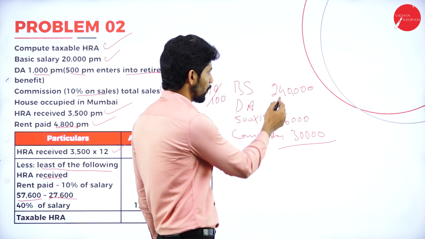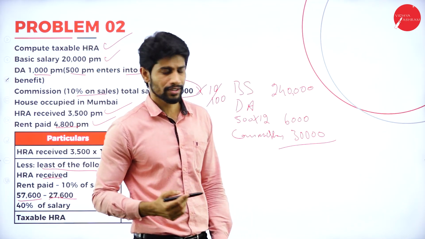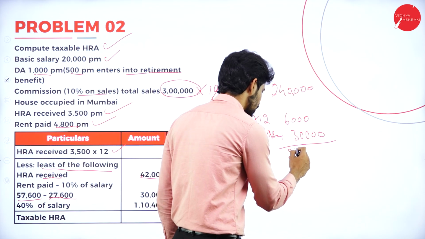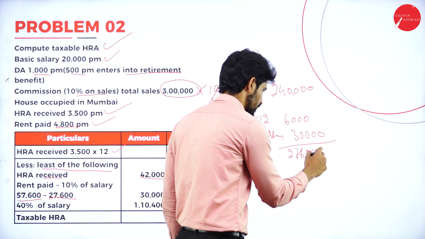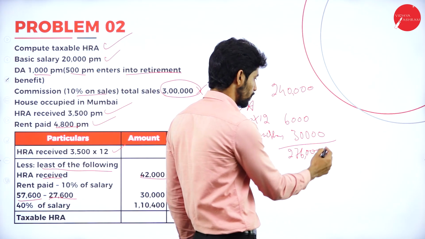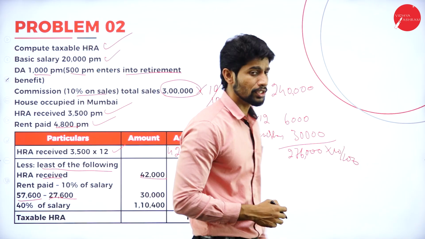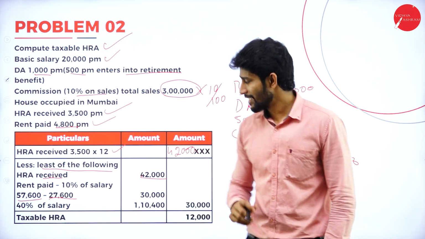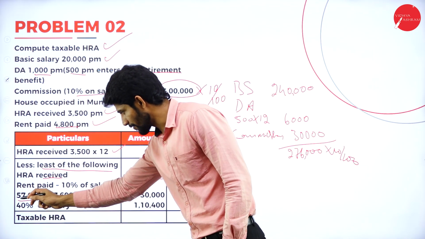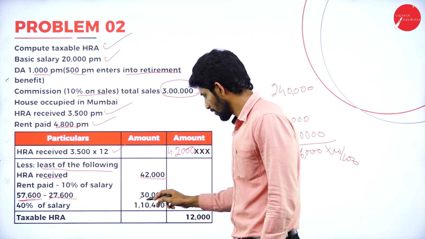Total value: 2,40,000 plus 6,000 is 2,46,000, plus 30,000 is 2,76,000. On this, compute 10%. Easy. You will get 27,600. So deduct 27,600 from the rent paid figure. You will get the balance of 30,000.